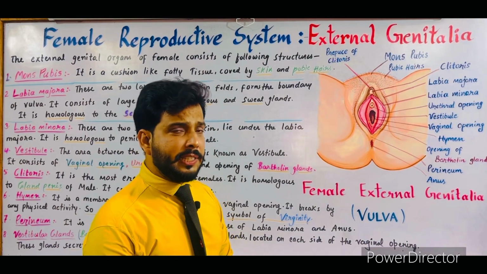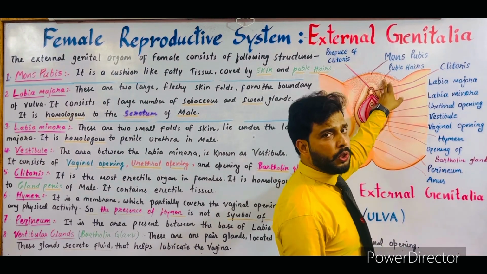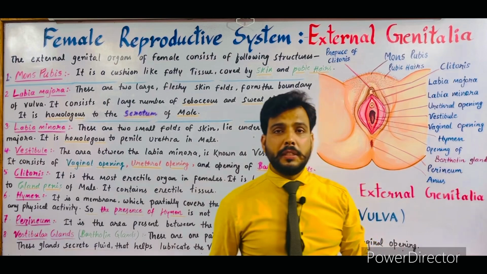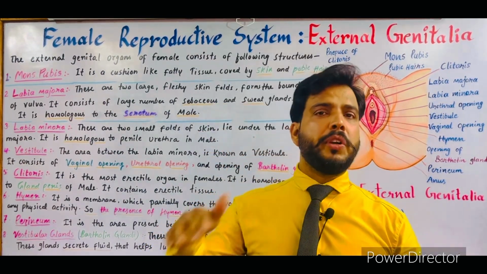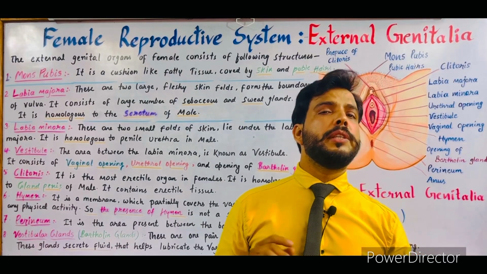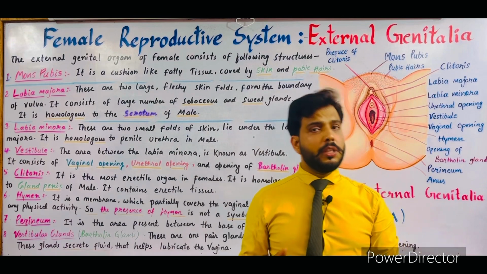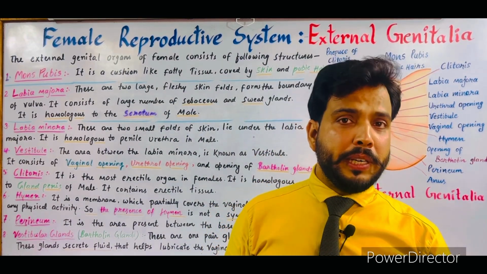As you can see in this diagram, this slightly swollen, cushion-like portion is known as the mons pubis. This mons pubis consists of fatty tissue covered by skin, and it also bears pubic hairs. Now what is the meaning of pubic hairs? The hairs which grow at the time of puberty.